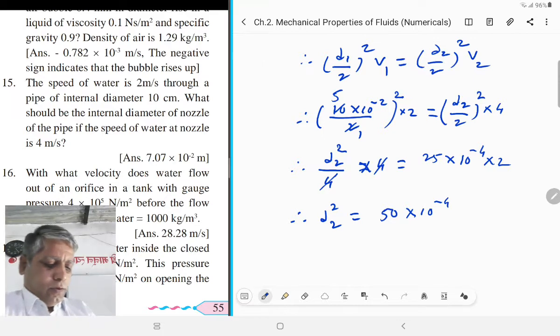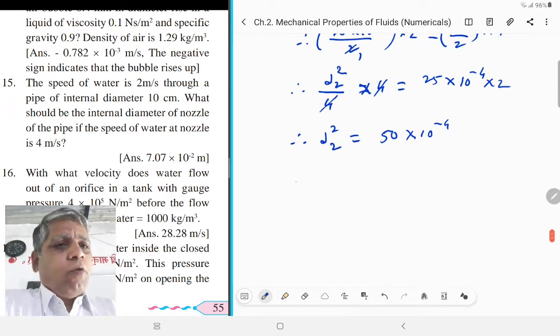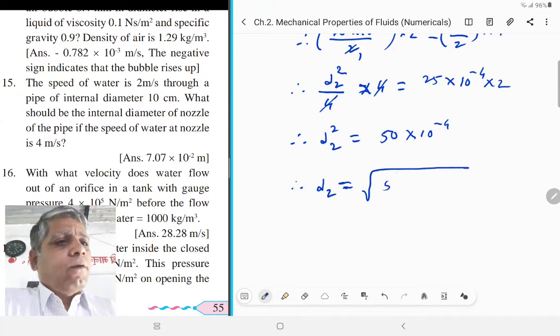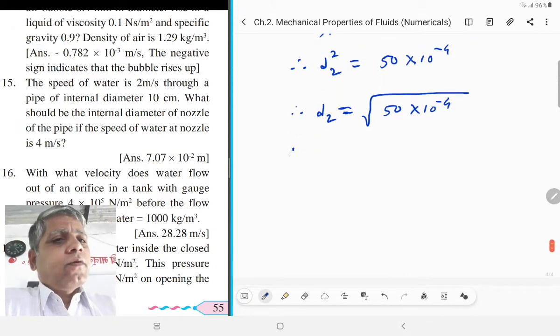Now taking the square root on both sides, we get d2 is equal to square root of 50 into 10 raised to minus 4. Now see the square root.